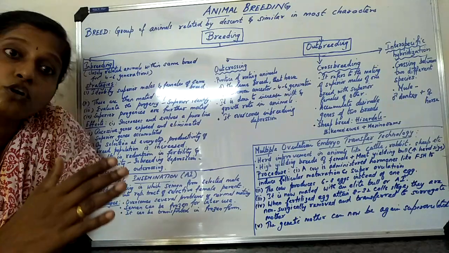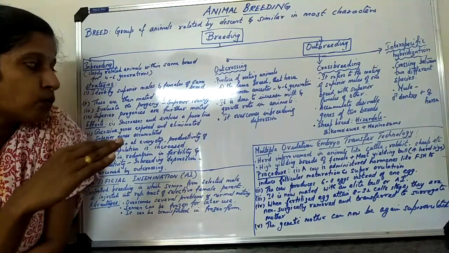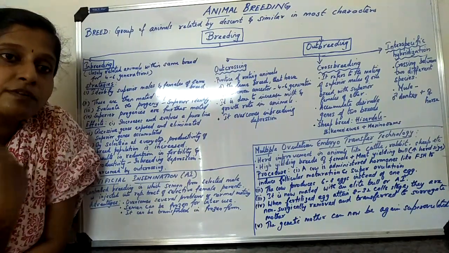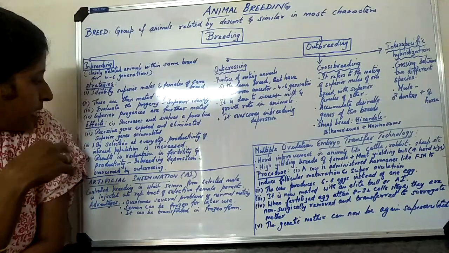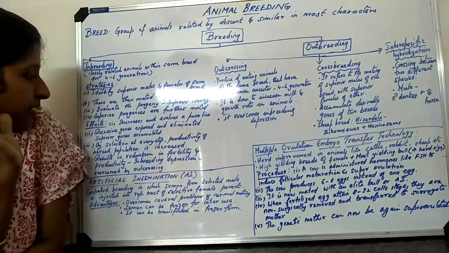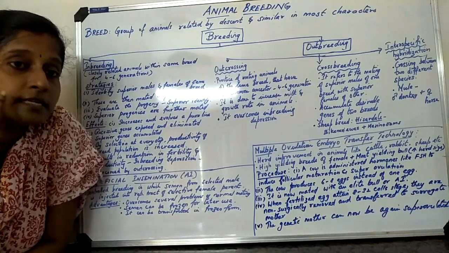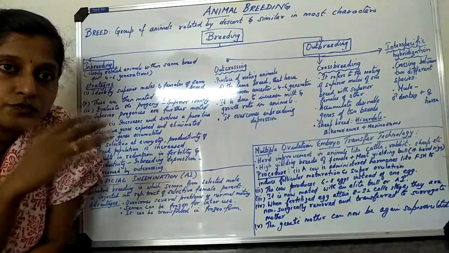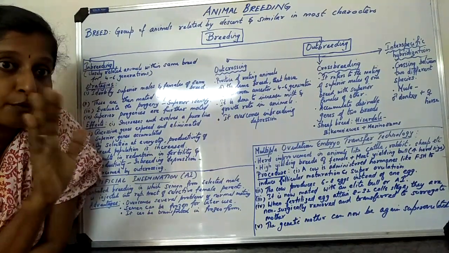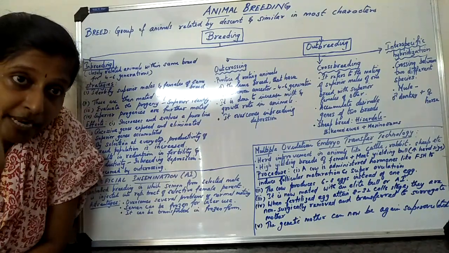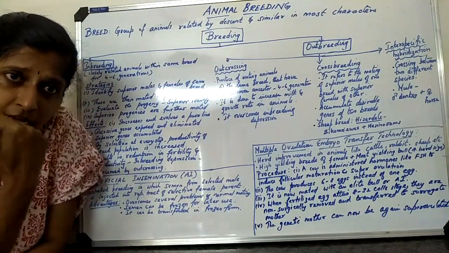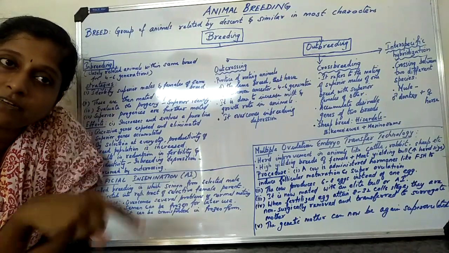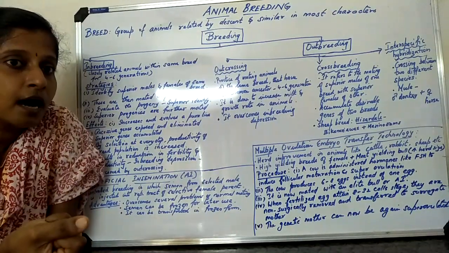So the pure line will have the good ones, the same characteristics inherited from the parents. Everyone will have some characteristics in common. Next, recessive genes are exposed and eliminated, and superior ones are accumulated. That's what I said. If I find any recessive characters exhibited in an offspring, obviously that animal will be eliminated. I am not going to select that animal for further mating. I am eliminating that one and choosing only the superior one. The offspring having superior characteristics is the only one taken and allowed for mating.